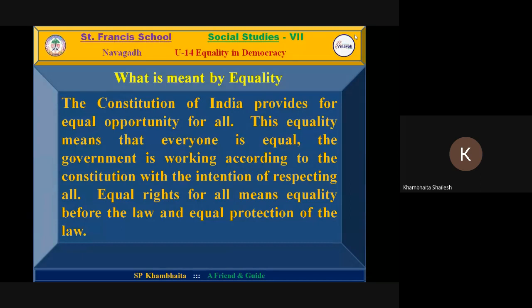Besides this, all the citizens of India have equal rights. Whatever rights I get, you also get the same rights. No one is discriminated against in terms of laws or in the eyes of the law.